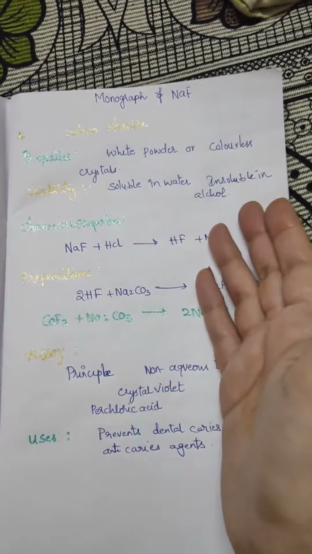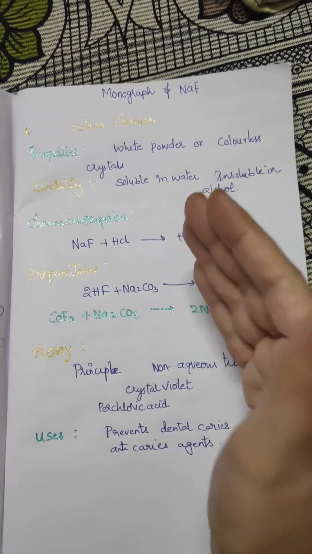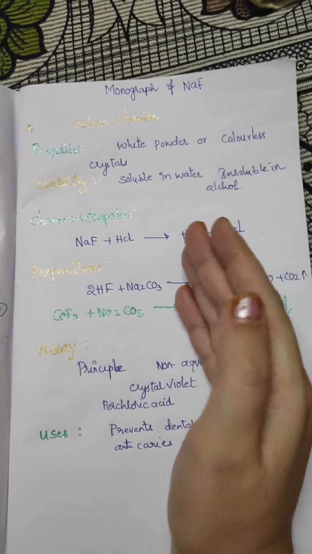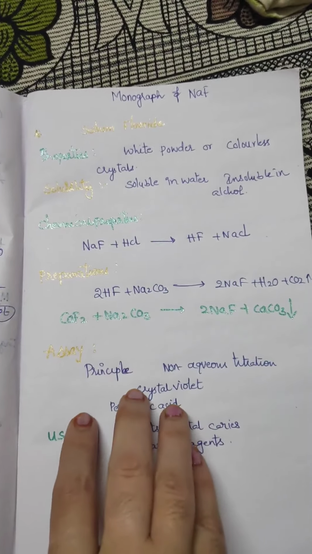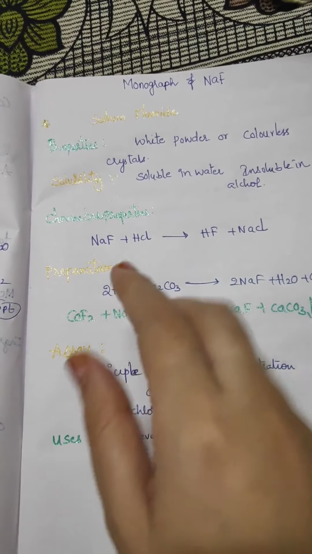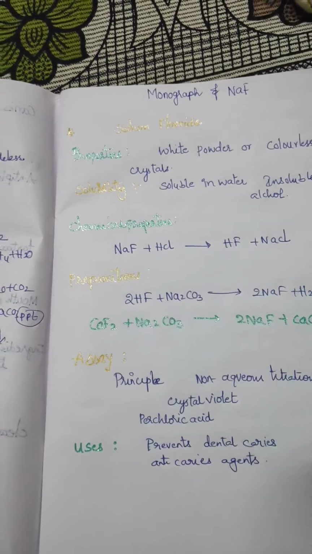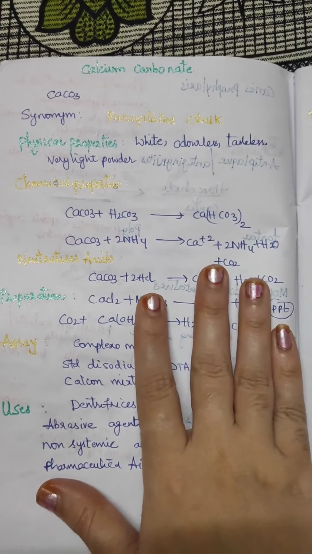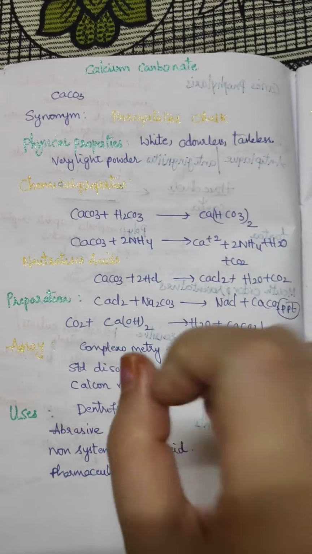Here sodium fluoride is white in color, soluble in water, and reacts with hydrochloric acid. Then non-aqueous titration. These are the points. You have to write them down on paper in the examination. Okay. Then another example is calcium carbonate, CaCO3. Synonym is precipitated chalk.